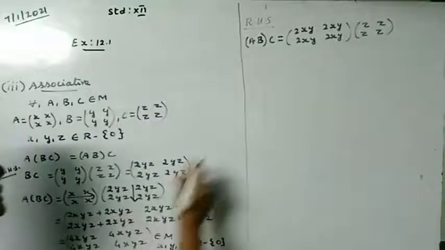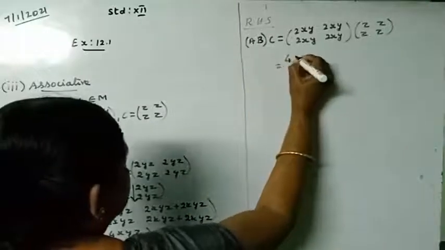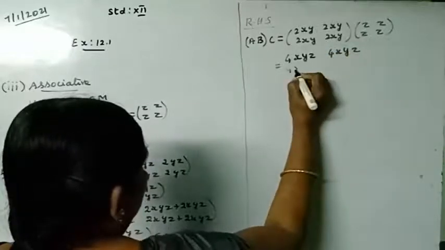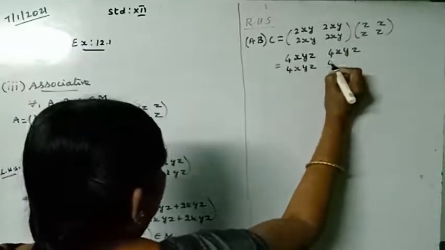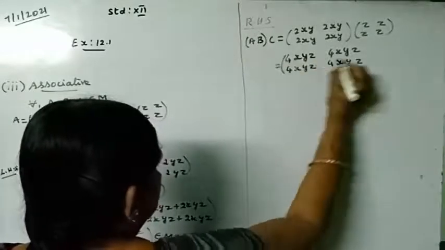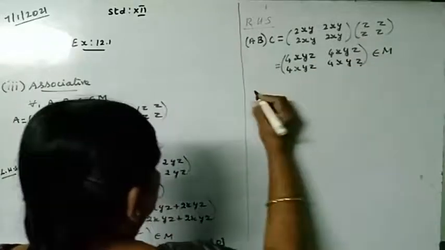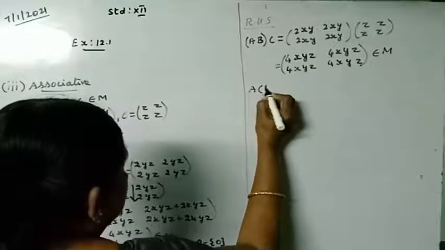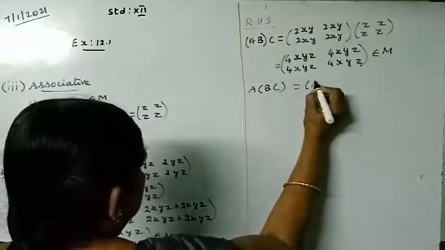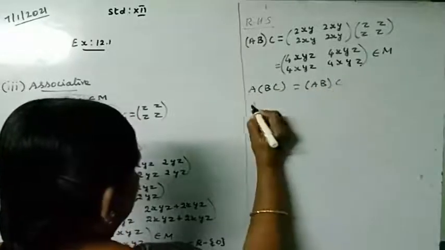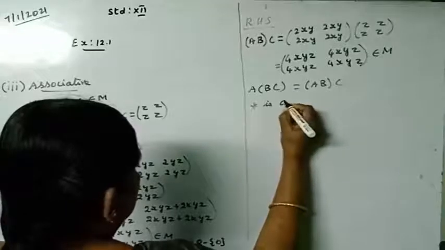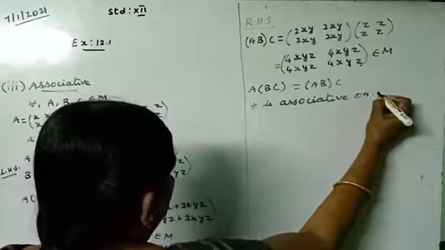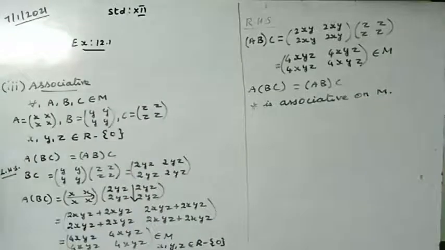See, it is just like the earlier one. If I multiply this, I will get the same result, [4xyz 4xyz; 4xyz 4xyz], which belongs to M. So therefore I can write A(BC) is equal to (AB)C. Therefore star is associative on M. So third property proved.